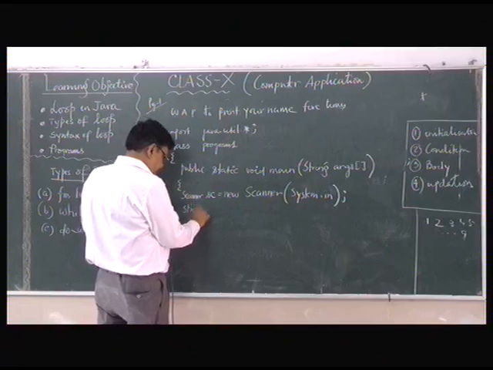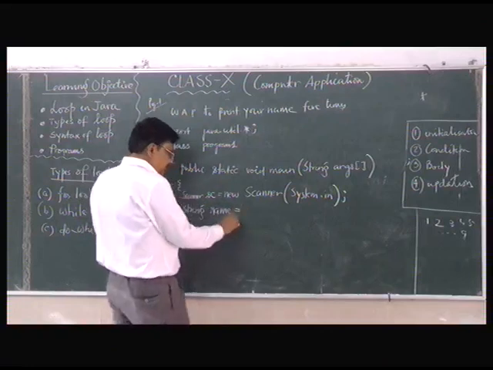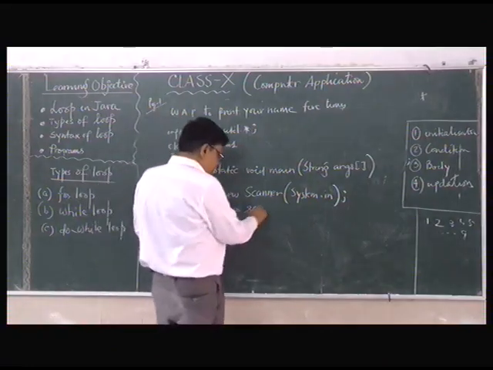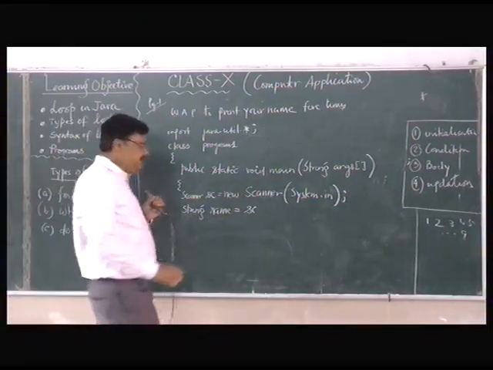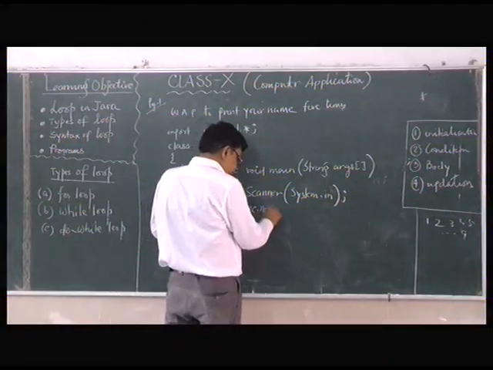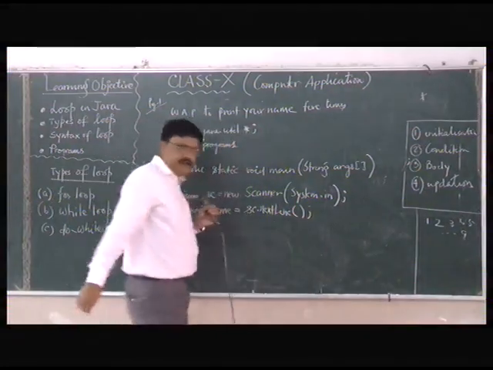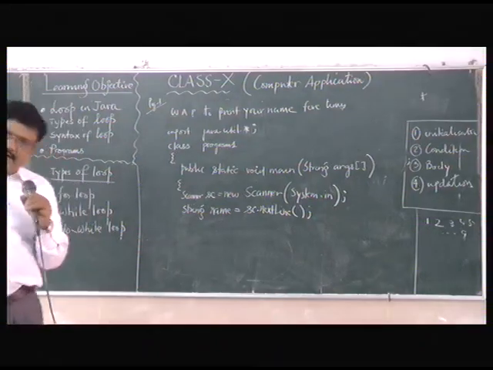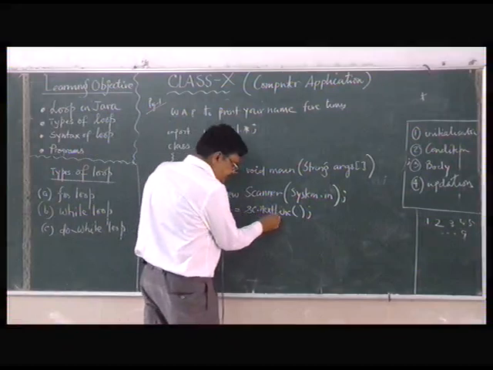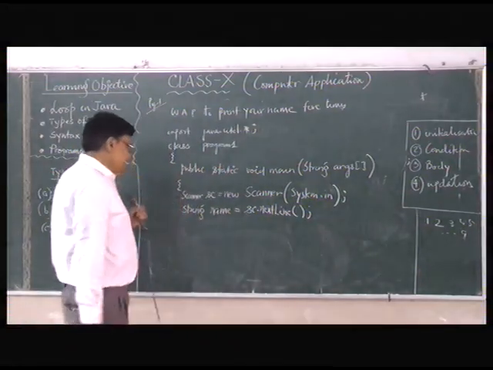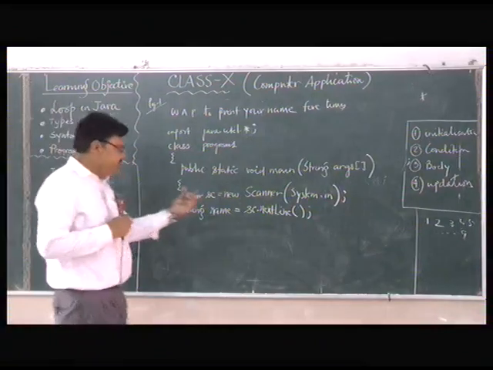String name is equal to SC dot, what I'll write? Next line, SC dot nextLine. nextLine is to input a string. Clear? nextLine, the L should be capital one. So SC dot nextLine. Here you are inputting the name.